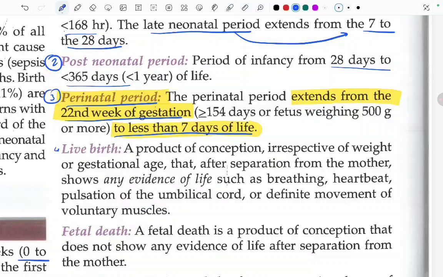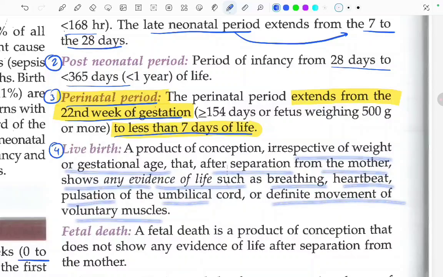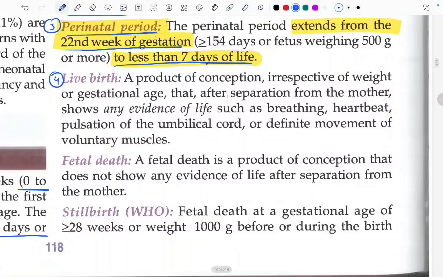Now coming to the live birth. A product of conception, irrespective of the weight or gestational age, that after separation from the mother shows any evidence of life such as breathing, heartbeat, pulsation of the umbilical cord or definitive movements of the voluntary muscles, is termed live birth. There is no particular criteria for the weight or the gestational age for us to define live birth. Now coming to the fetal death.